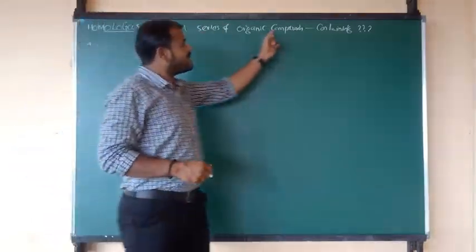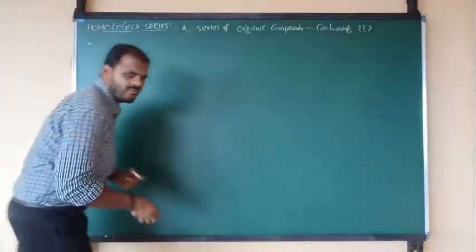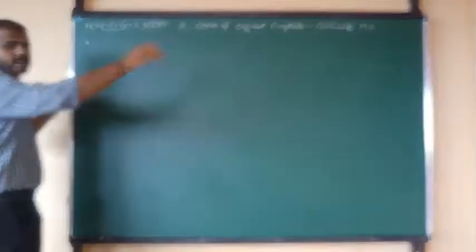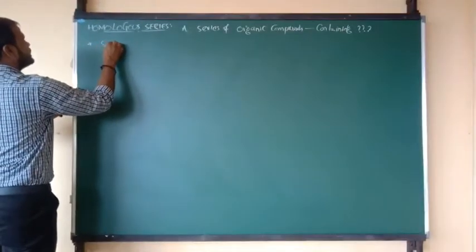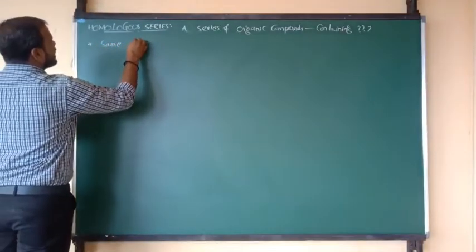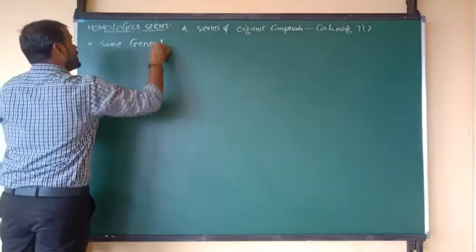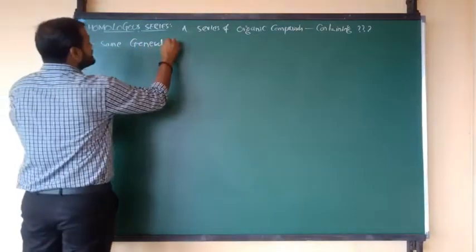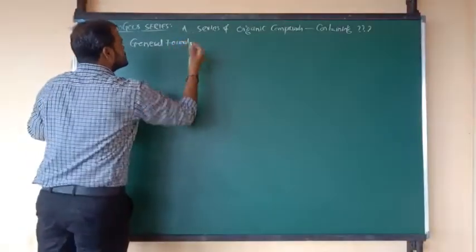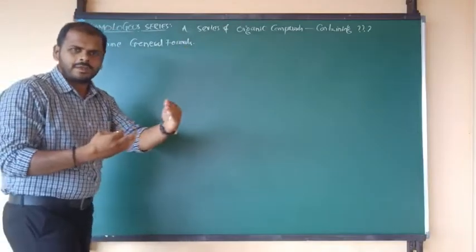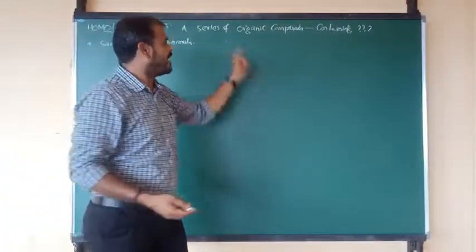So in a series of organic compounds, condition number one is that the set of organic compounds should contain the same general formula. For example, methane, ethane, propane, butane are all a set of organic compounds.